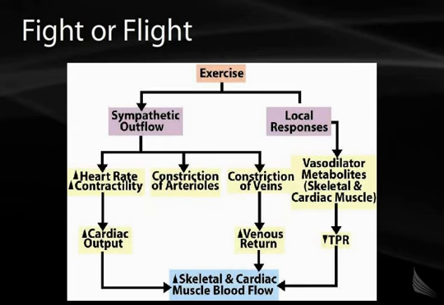It also causes constriction of the veins. Venous constriction causes increased venous return. Together, this causes increased skeletal and cardiac muscle blood flow because of beta-2 receptors causing vasodilation in skeletal muscle. The local responses in skeletal and cardiac muscle, such as adenosine, cause decreased resistance in those tissues, again improving blood flow to those areas.